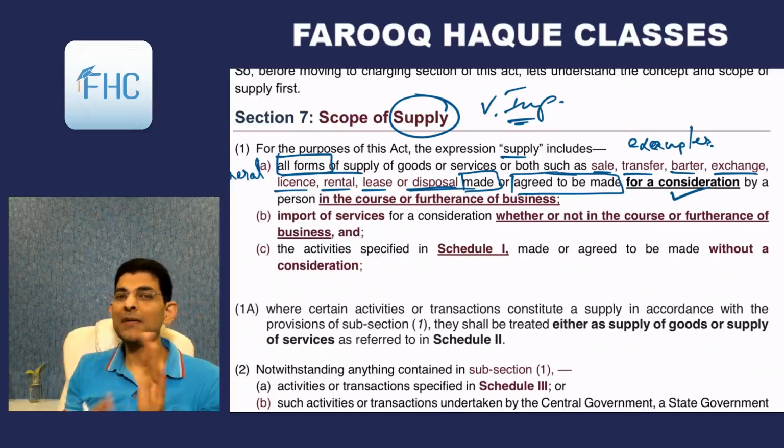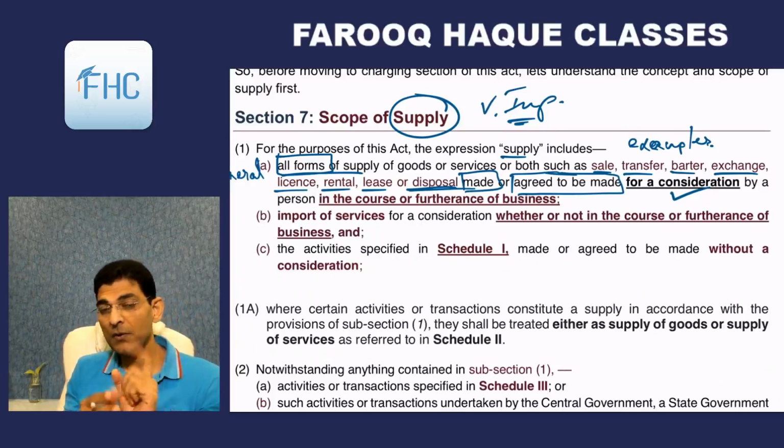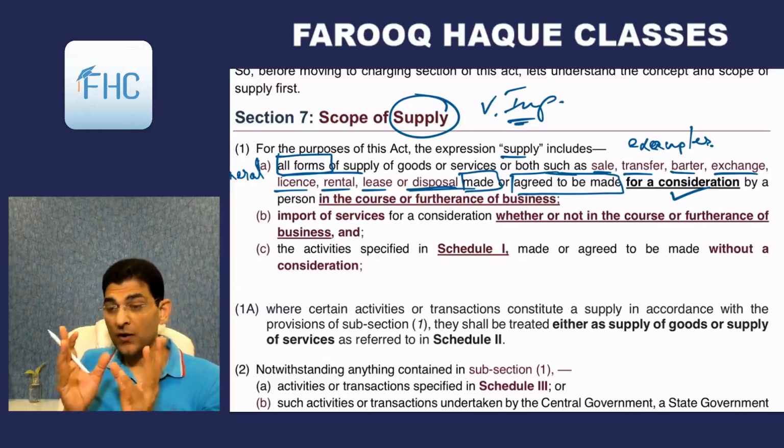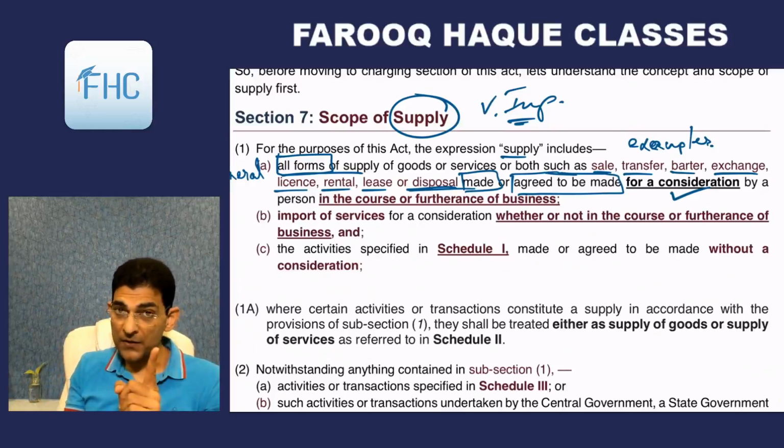It can be in cash, it can be in kind, like barter or exchange means consideration in kind. They will also be considered. Then, for a consideration by a person in the course or furtherance of business. Condition number 2, there should be business.